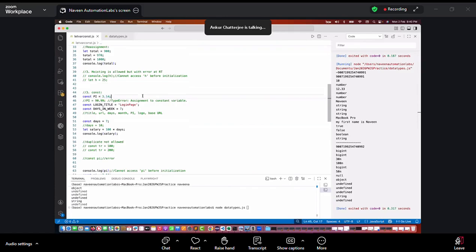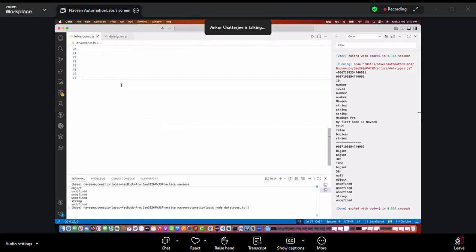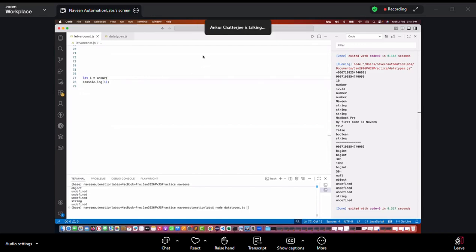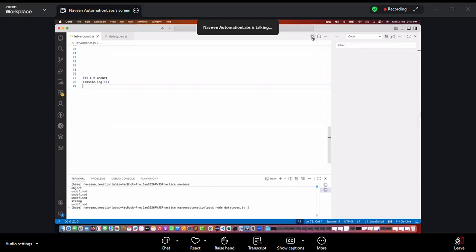Got it. And the last question: if I write let i equal to my name, Ankur, like we write let a equal to undefined, then we get the data type as undefined. But without quotes, I'm asking. If I write only let i equal to Ankur without quotes, what do you think? Should it work? Let's run it. I'll do console.log and print the value of i. First of all, let's see whether it is really printing Ankur or not.